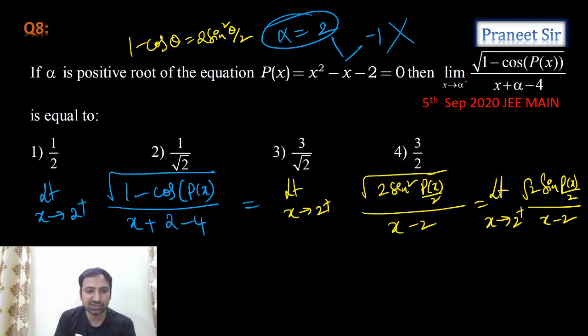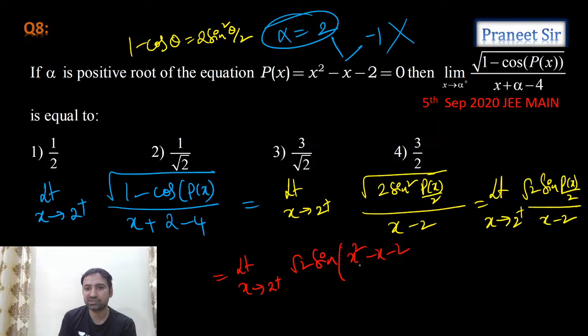Are we getting 0 by 0? Guys, are we getting 0 by 0? Why? Because when we substitute p of x value here, let's see what we get. Limit x tending to 2 plus root 2 into sine of p of x, where p of x is (x square minus x minus 2) by 2 by (x minus 2). When we substitute x equals to 2, are we getting 0 by 0?